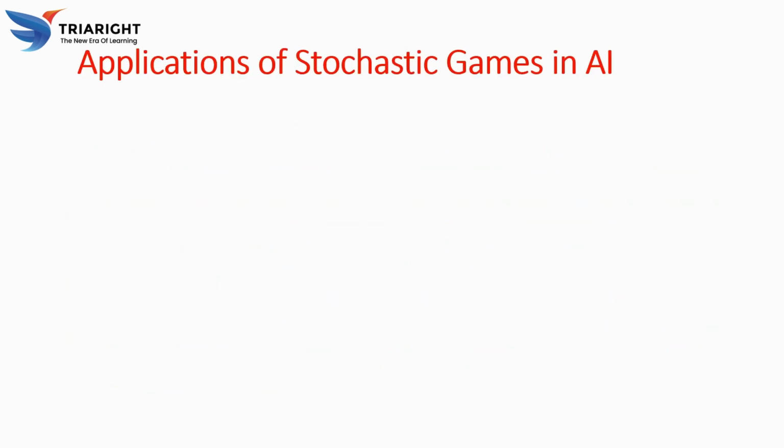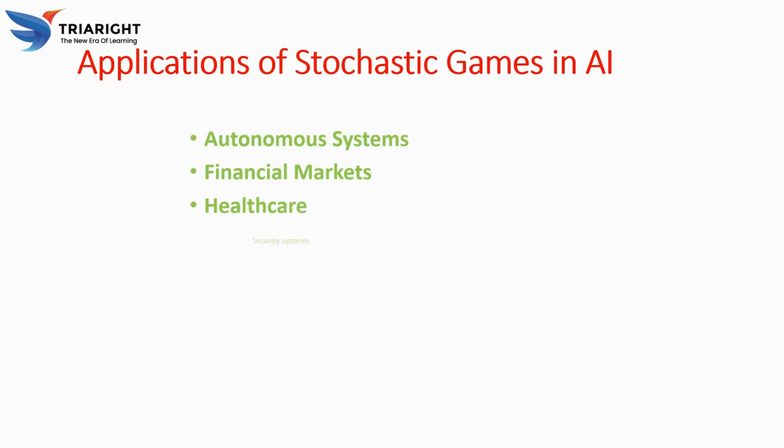So here we have applications of games in AI. Stochastic games are widely used in environments where decision making is under uncertainty, with applications like automation systems, financial markets, and security systems.